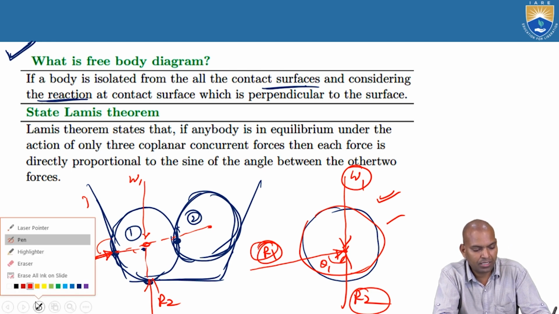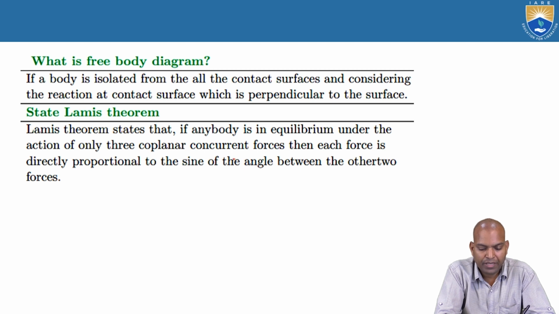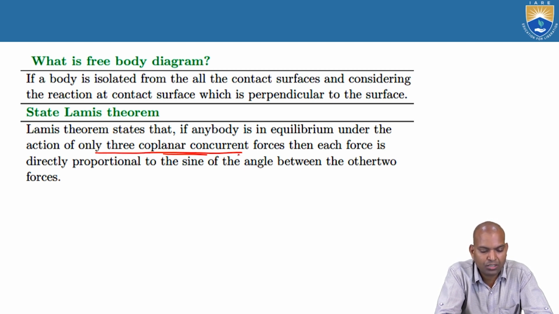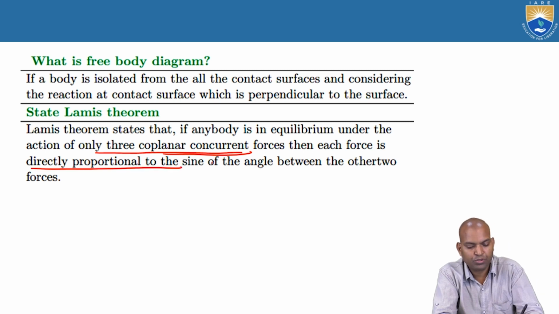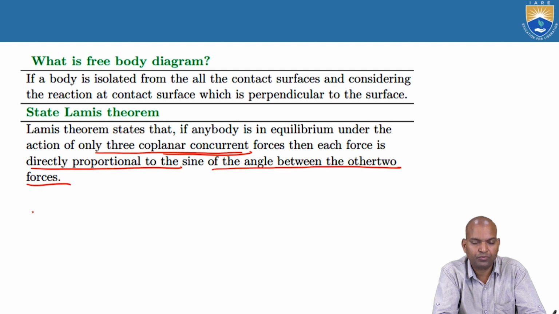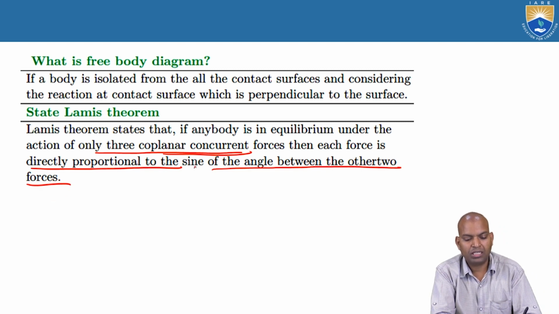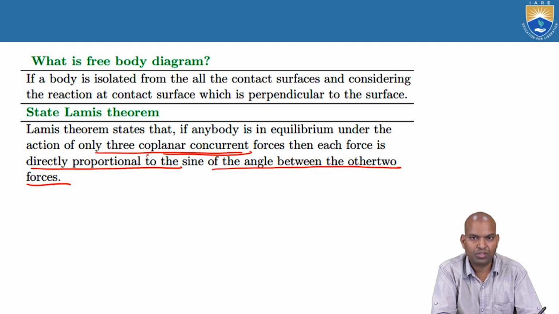Lami's theorem states that if any body is in equilibrium under the action of only 3 coplanar concurrent forces, then each force is directly proportional to the sine of the angle between the other two forces.